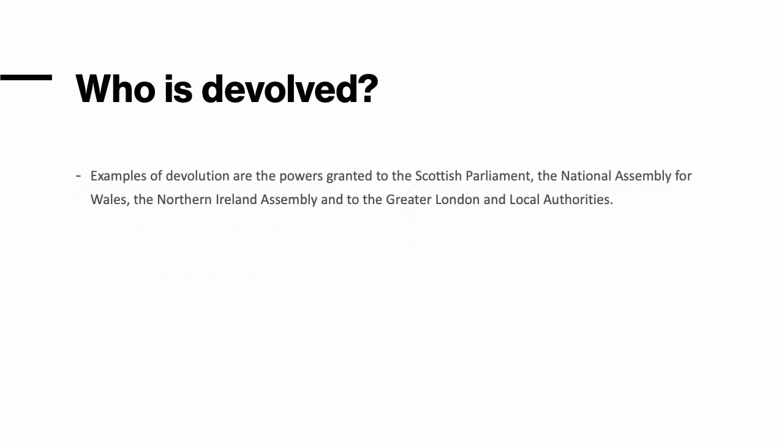So who is devolved in the UK? Well, examples of devolution are the powers granted to the Scottish Parliament, to the National Assembly for Wales, to the Northern Ireland Assembly, and to the Greater London and local authorities. So you've also got Greater Manchester as well nowadays. So power has been devolved from the centre, from Westminster, to other places. So Scotland, Wales, Northern Ireland, and to some large local authorities.